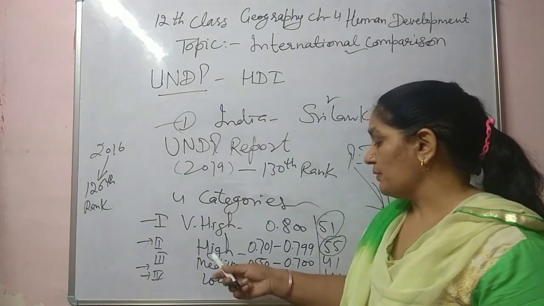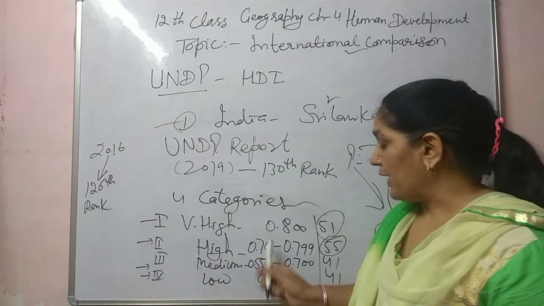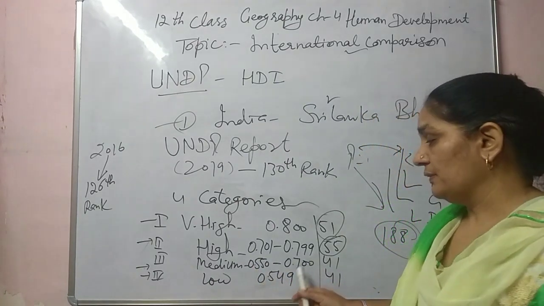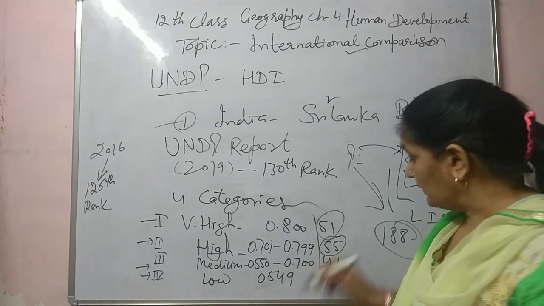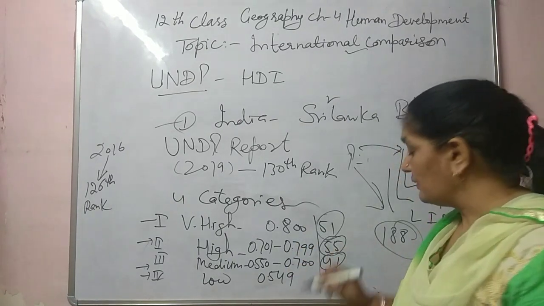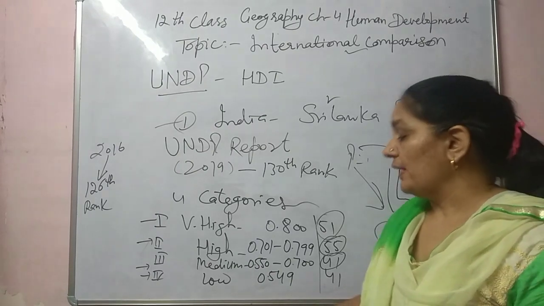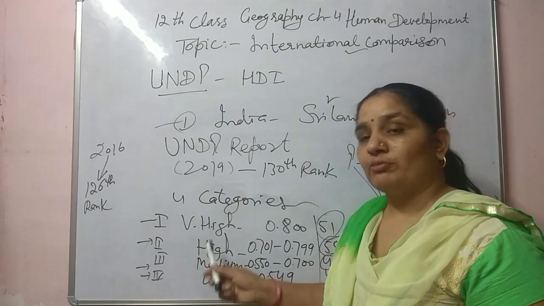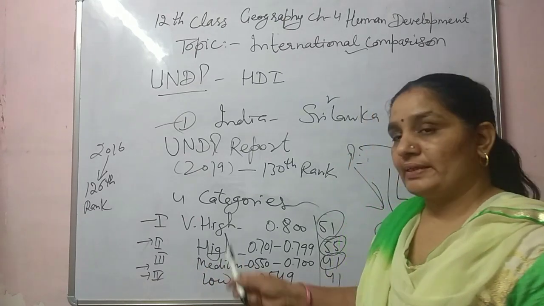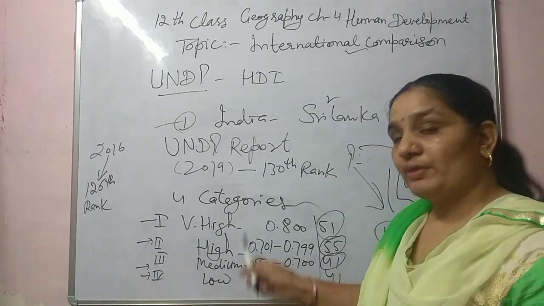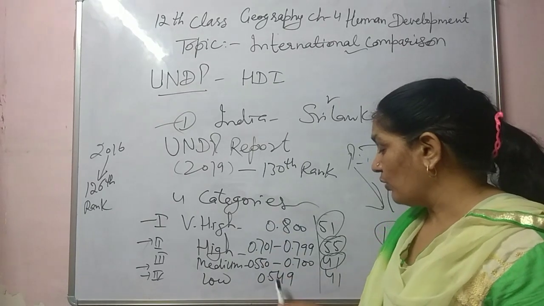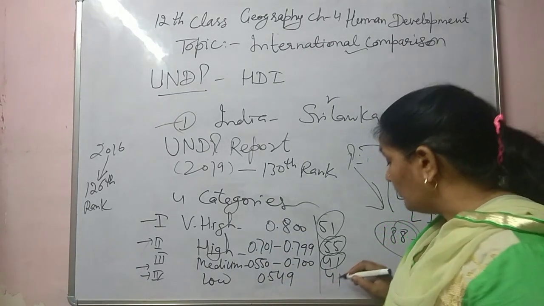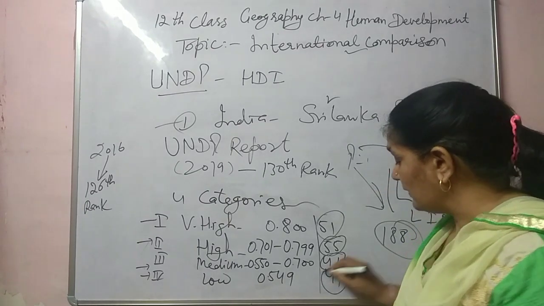Third one is medium, 0.550 up to 0.700 human development index. So 41 countries lie in this category. And in the 4th category, the low category, lie those countries which have a human development index below 0.549. 41 countries lie in this category.